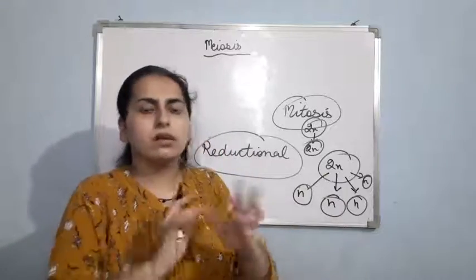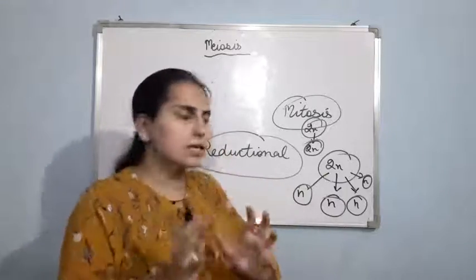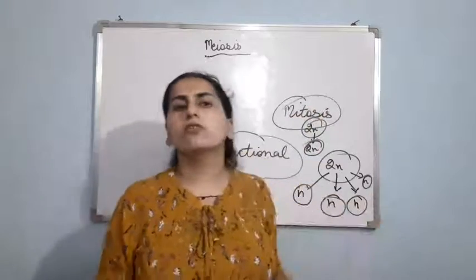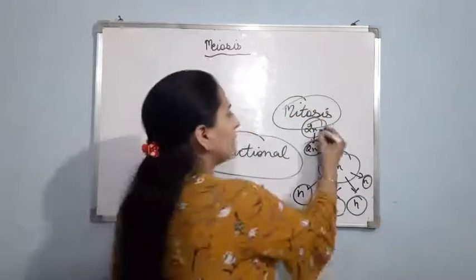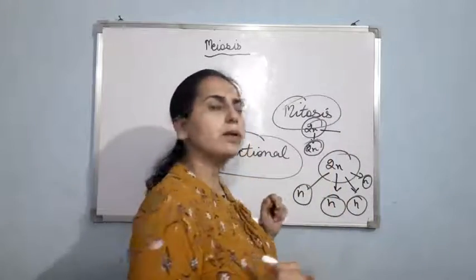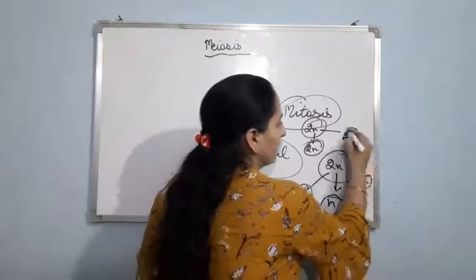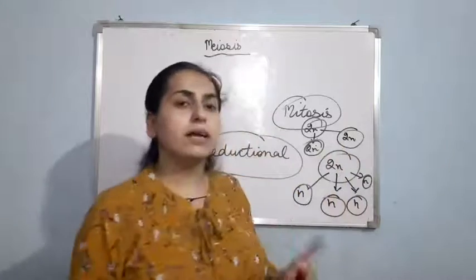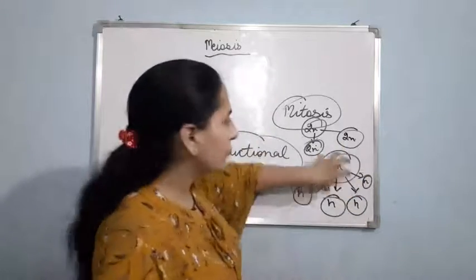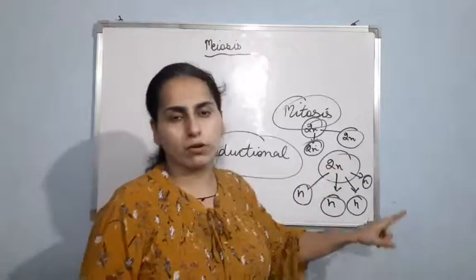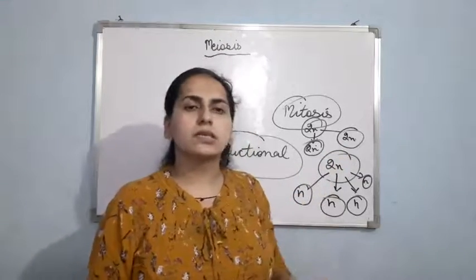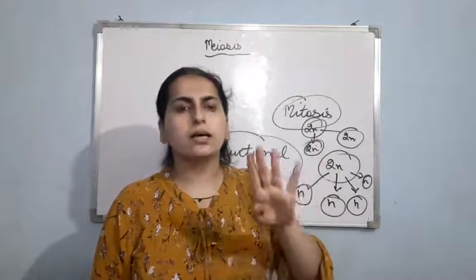Now, the next difference between mitosis and meiosis is that mitosis results in the formation of 2 daughter cells. In mitosis, from one parent cell, how many daughter cells are made? It is 2. One and two. But in meiosis, from one parent cell, how many daughter cells are made? It is 4. So at the end, meiosis results in the formation of 4 daughter cells.